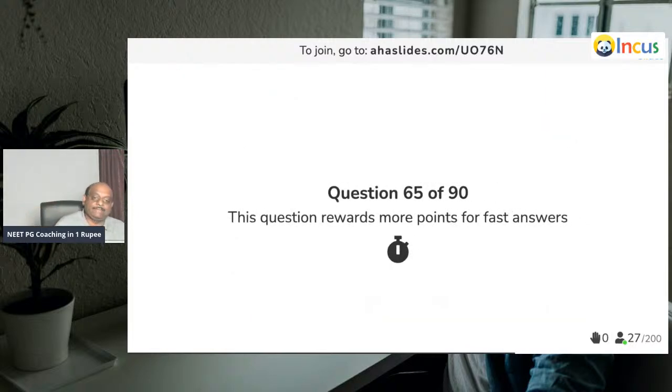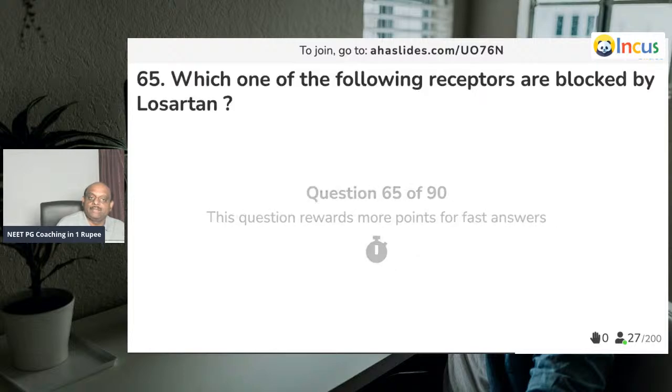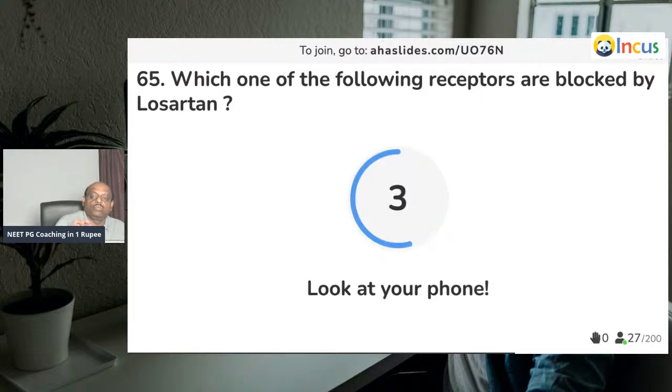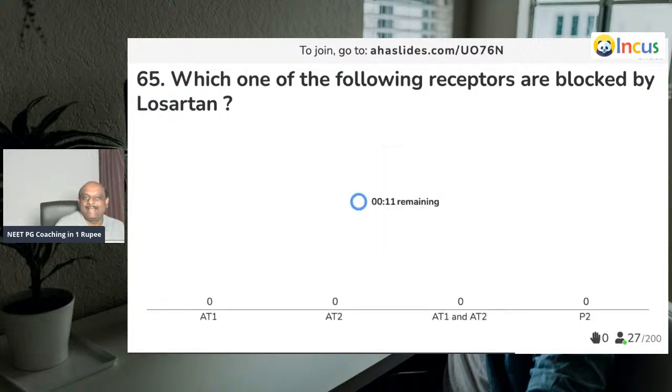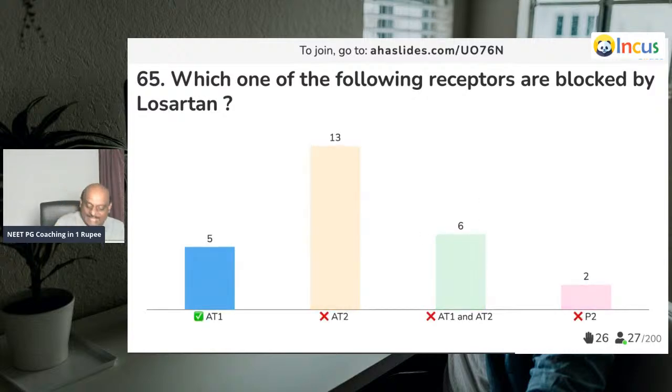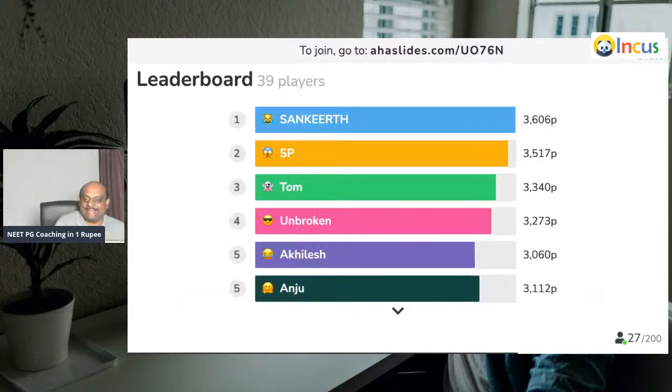Question number 65. Which receptors are blocked by Losartan? Oh my God. In entrance exams, these are the nail-biting questions. We know angiotensin, but which angiotensin is the question? It is the angiotensin 1 receptor. Only 5 of you correctly answered.